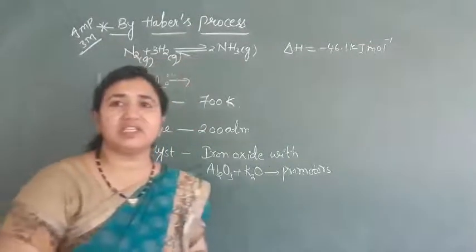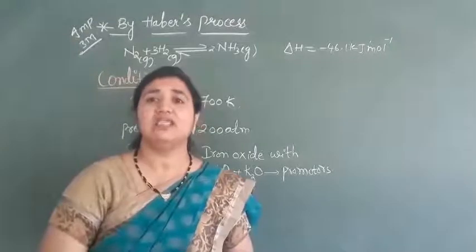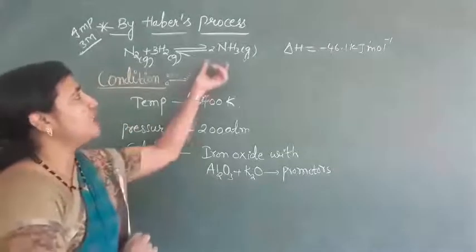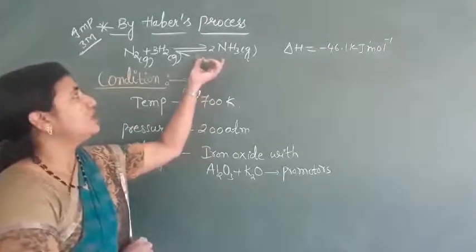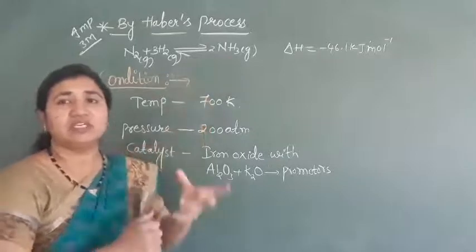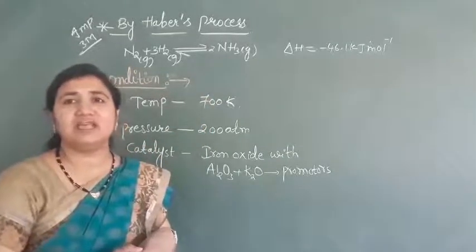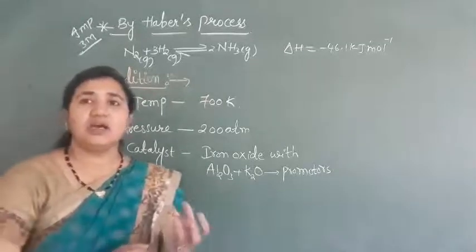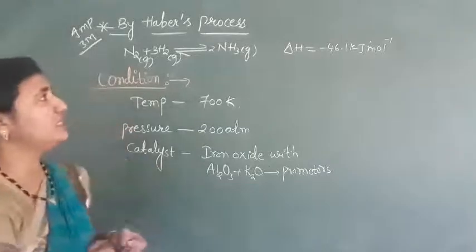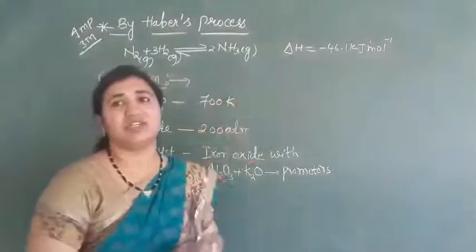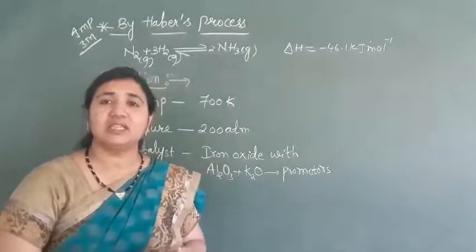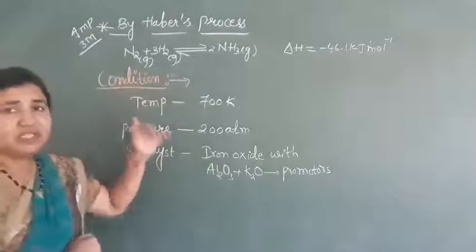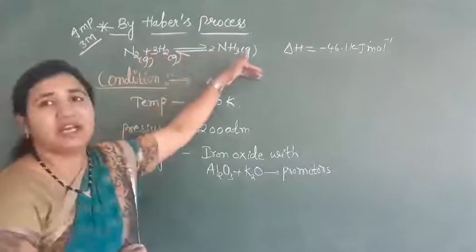Whenever this reversible reaction is established or we have equilibrium, then we have to apply the Le-Chatelier principle. So how can we increase the production of ammonia? Okay, what conditions do we have to maintain so that we get a good yield of ammonia? According to the Le-Chatelier principle, as we know it is an exothermic reaction, whenever an exothermic reaction is there, then the temperature should be low. Okay, so if temperature is low, then the reaction will go in the forward direction.